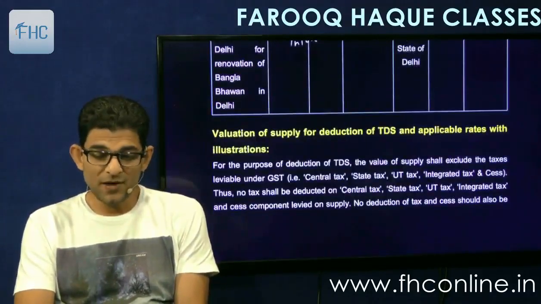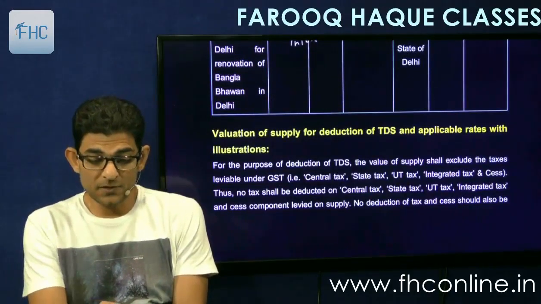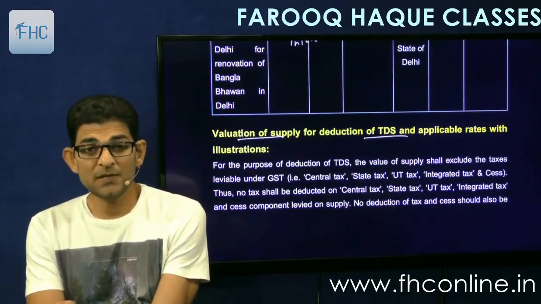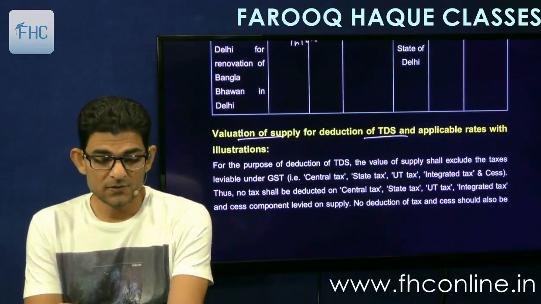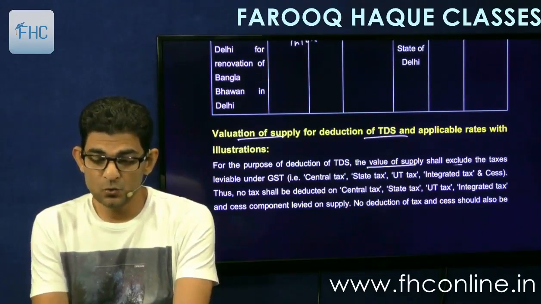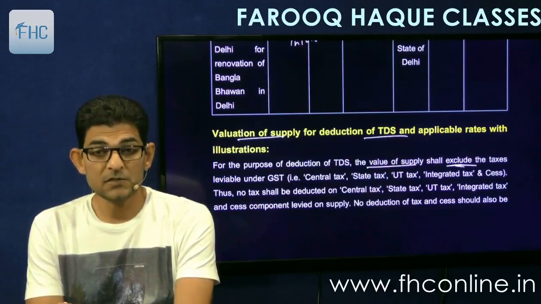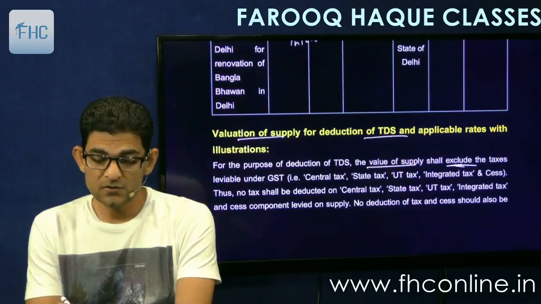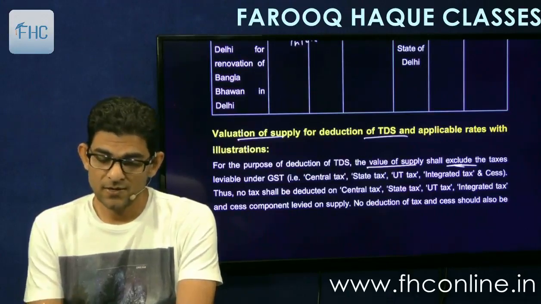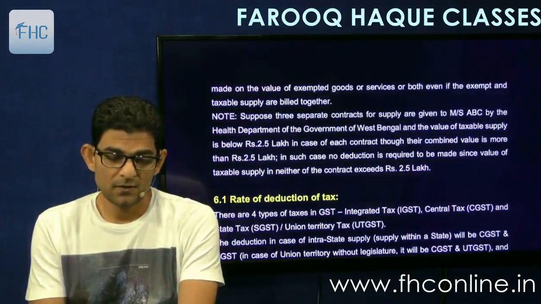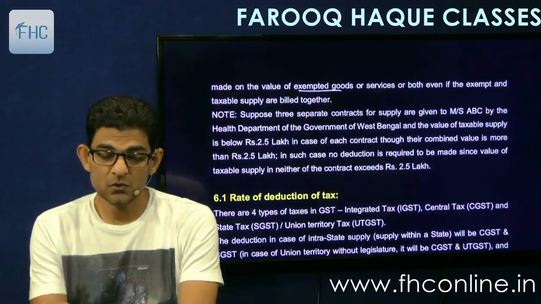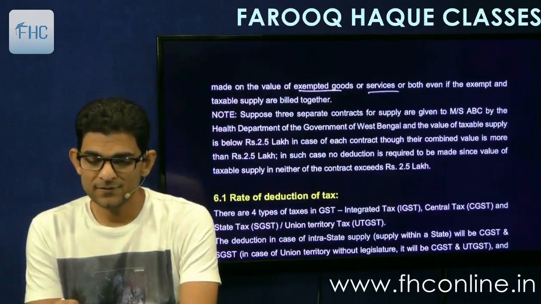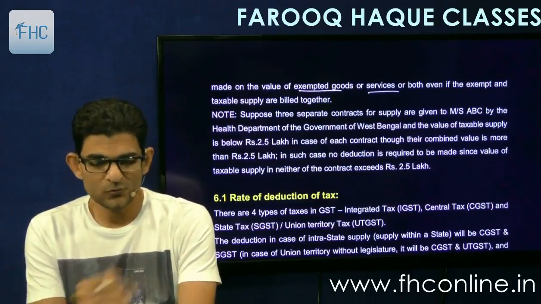Then there are other points like valuation for supply or value of supply for deducting TDS. So this we just now saw. It includes all the things except the GST itself. So it says, for the purpose of deducting TDS, the value of supply shall exclude the GST, central, state, UT or integrated tax. And thus no tax shall be deducted on central tax and so on and so forth. And no deduction of tax and cess should also be made on the value of exempted goods or services or both, even if the exempt and taxable are billed together. That is simple. Note the example is also simple.